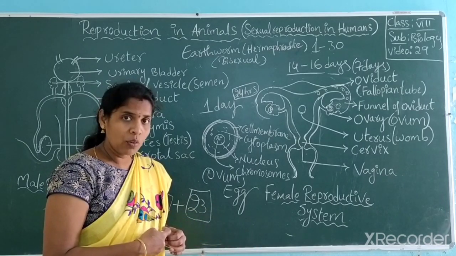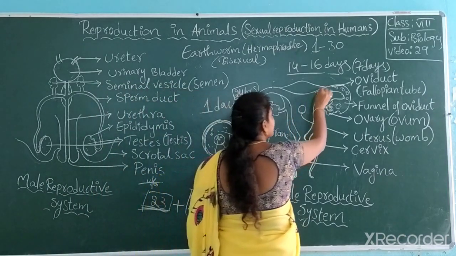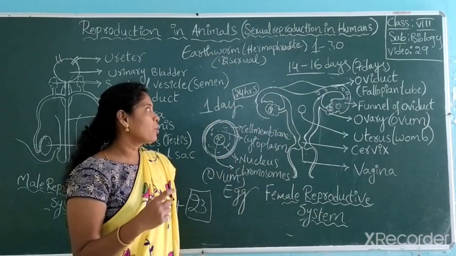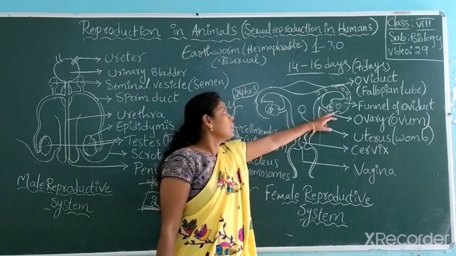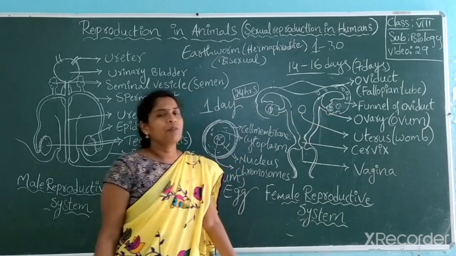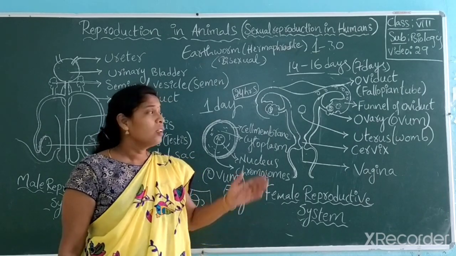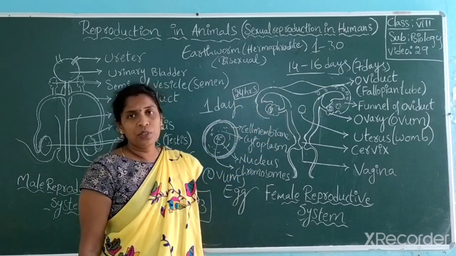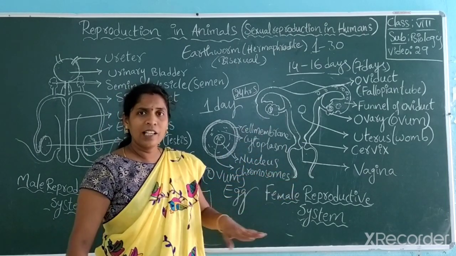Where does it take place? The fusion of male and female gametes takes place near the area of the fallopian tube. That is the place for fertilization and to form zygote. After formation of zygote, it passes from fallopian tube to uterus. But generally for unmarried youngsters, there won't be any fertilization. Then what happens? The ovum automatically reaches from fallopian tube to uterus. Am I right? Further it takes 7 days. Means automatically the ovum dies.